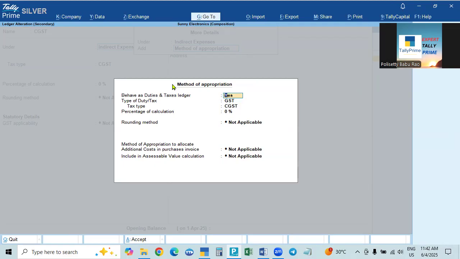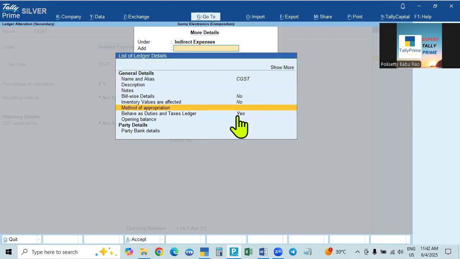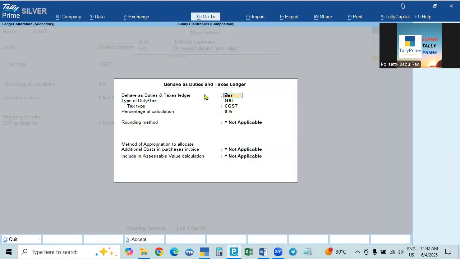Here the heading will be method of appropriation, but here if you take, the heading will be behave as duties and taxes. If you take one, it is enough. So this is completed. And here, it will show CGST and SGST, it will calculate the tax.